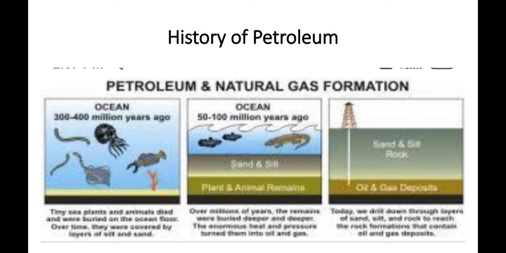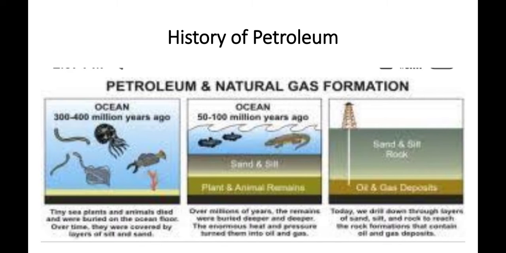Aquatic animals like fishes and octopus die and sink to the seabed. After centuries, through some scientific process, they turn into petroleum.